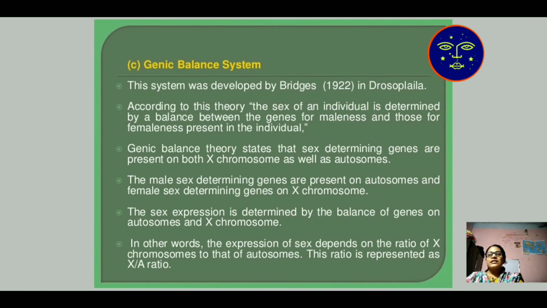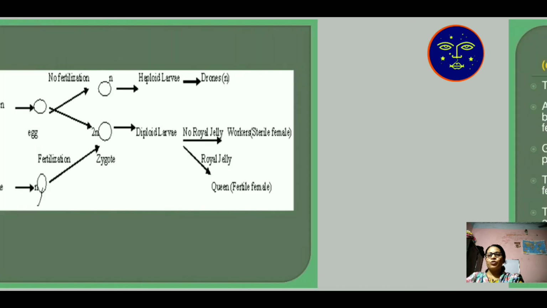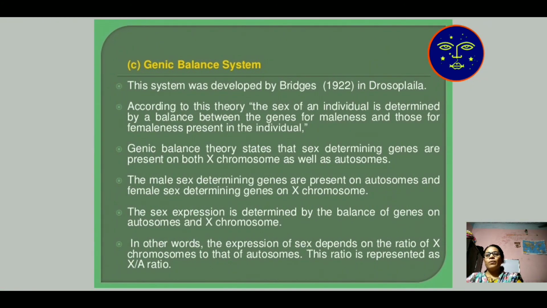The next one is the genic balance system of sex determination. This system was developed by Bridges in Drosophila, first discovered in 1922. According to this theory, the sex of an individual is determined by a balance between allosomes and autosomes.